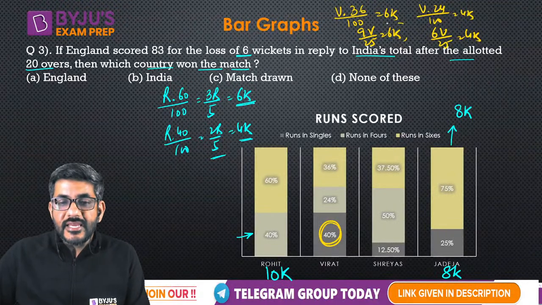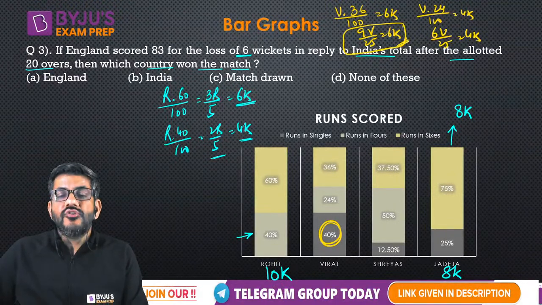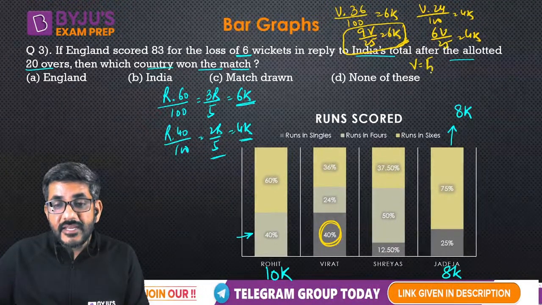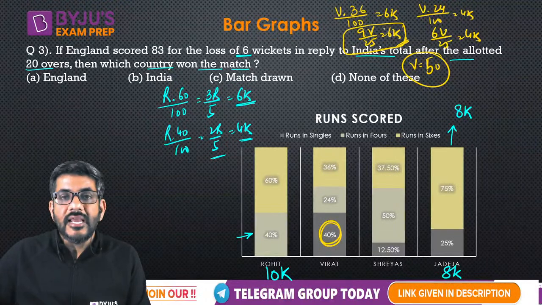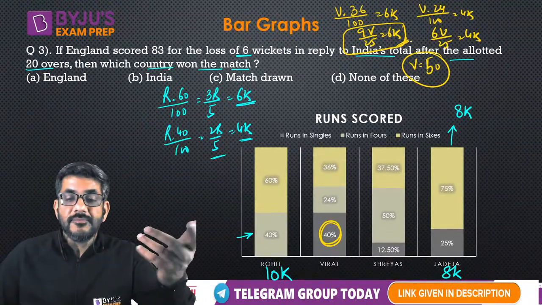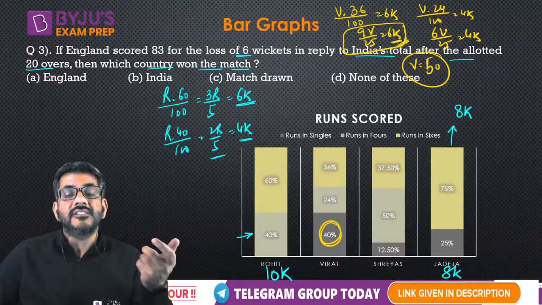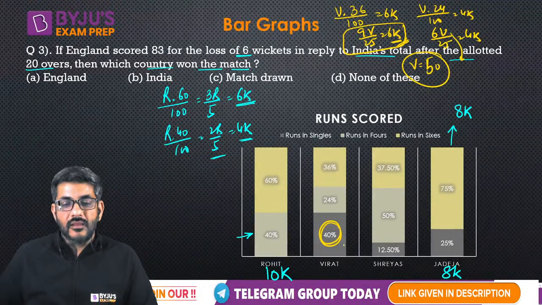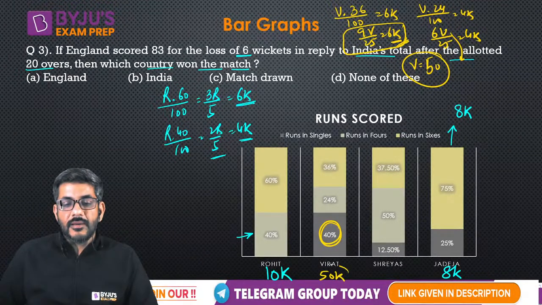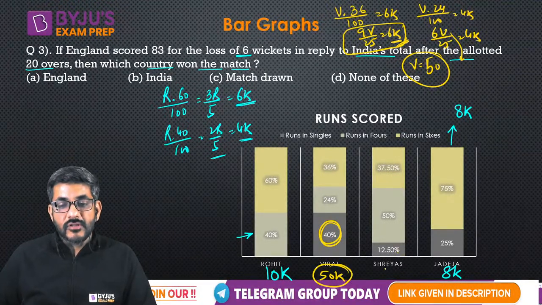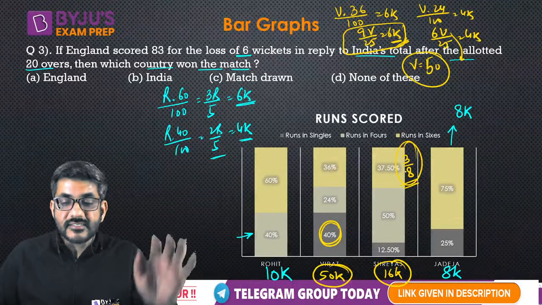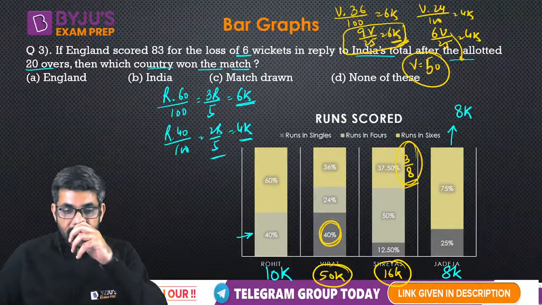So from here I can say 9V by 25 should be a multiple of 6. So can I say V must be a multiple of 50? If I take 25, I get 9, but when I take the next multiple of 25, which is 50, it becomes 18, which is a multiple of 6. Similarly, 50 satisfies the other condition as well. So Virat scored in a multiple of 50, and by the same logic Shreyas scored in a multiple of 16, because this is 3 by 8. 3 by 8 of 16 will be a multiple of 6, which will satisfy the other cases too.